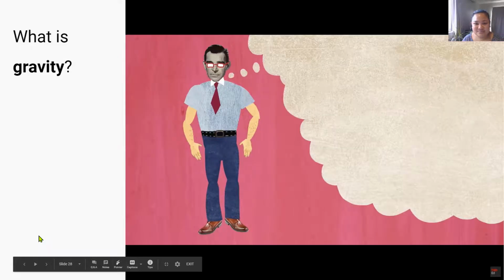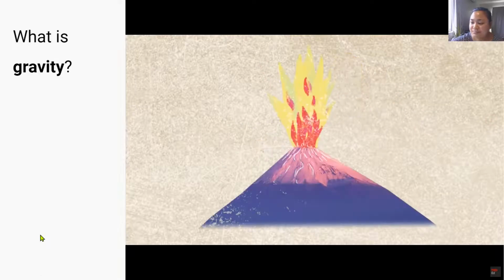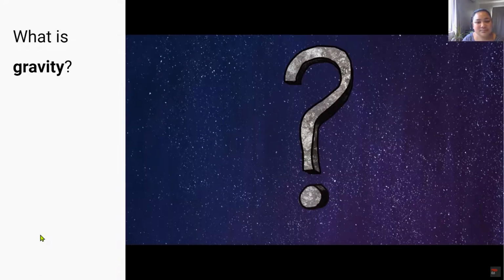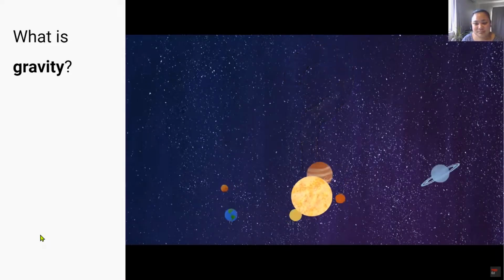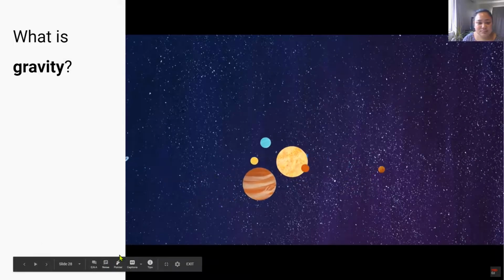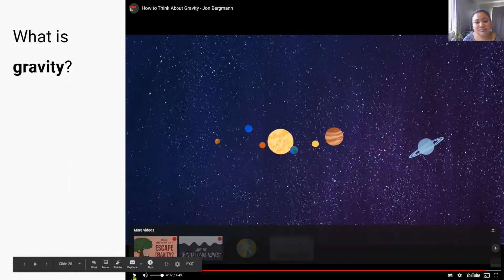What causes gravity? Why are two objects with mass attracted to each other? Well, the answer is, we don't know. The cause of gravity remains a mystery to scientists. We don't really know conclusively what causes gravity. It is one of the great mysteries of science.